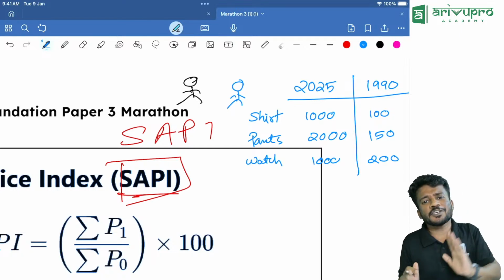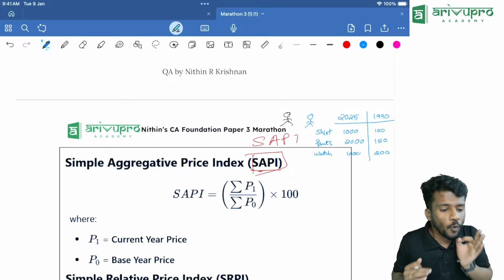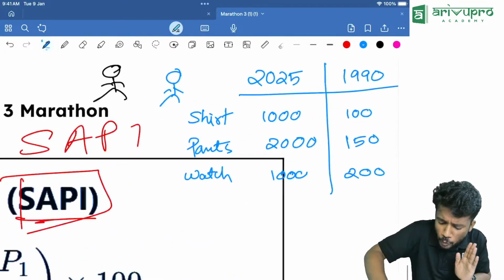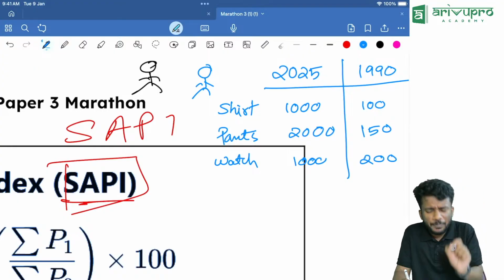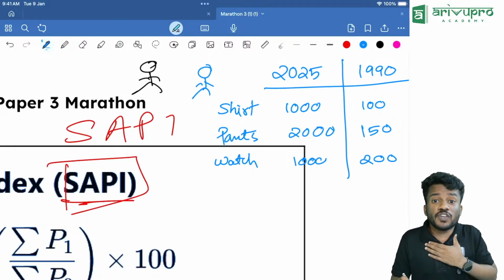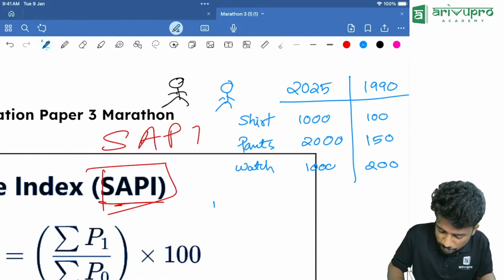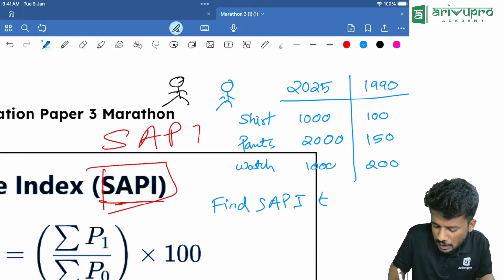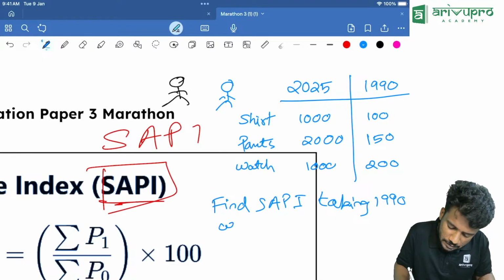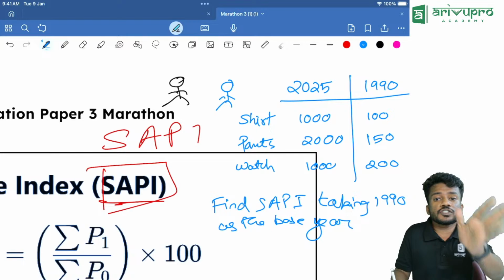Now they are asking you to find simple aggregative price index or SAPI. Now, how will you do it? The easiest method is this. What is the formula? Sigma P1 by sigma P0. First, we need to know what is the base year. They are telling in the question, find SAPI taking 1990 as the base year. What is the base year? 1990 is the base year.